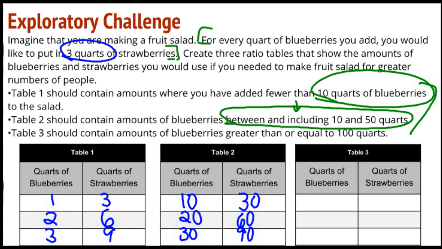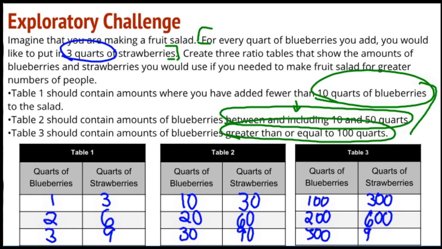All right, table 3 should have amounts of blueberries greater than or equal to 100 quarts. So I'm going to start with 100 quarts and say that there are 300 quarts of strawberries, 200 quarts, and that would give me 600, and 300, which would give me 900. It's really important that I pay attention to the information given right here. Really important. All right, so I've got my table completed.